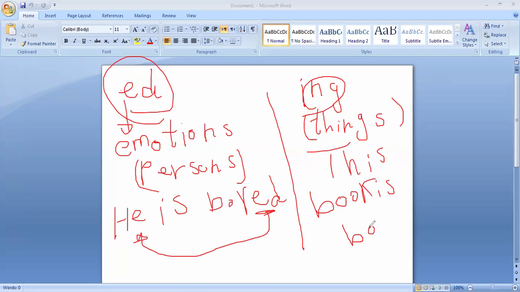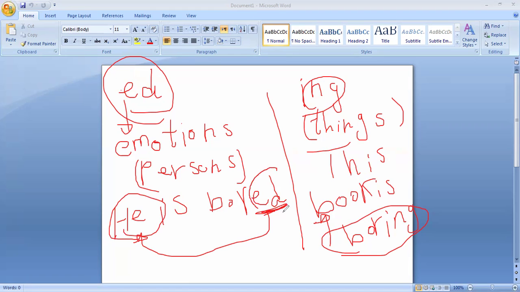Here is the difference between bored and boring. Here I describe the book by boring, but here the person is bored. So I put ed to describe the emotion of the person. And for the book, I put the ing form to describe this thing, something that is not a person. This is the difference between the ed and ing forms.